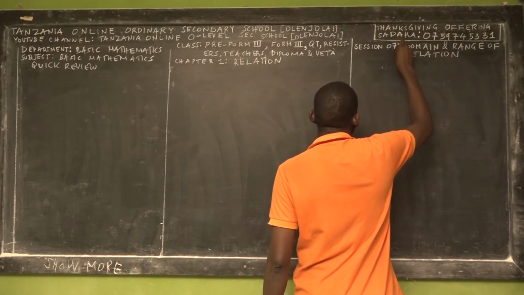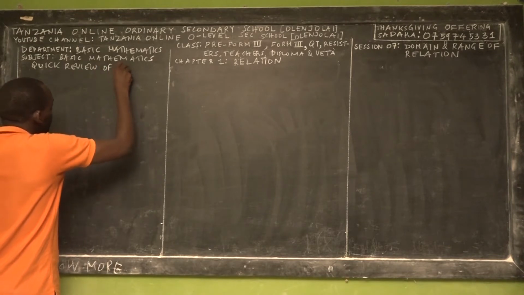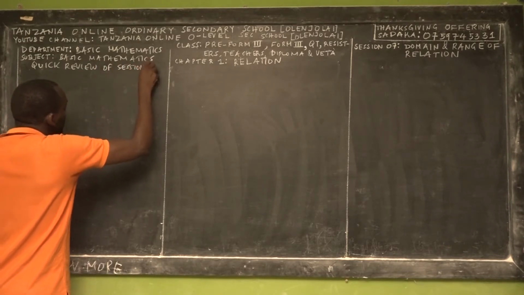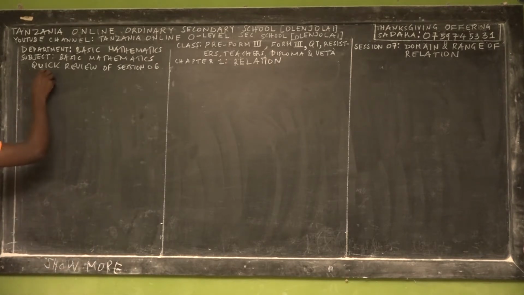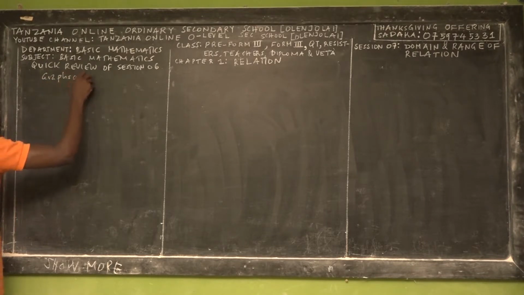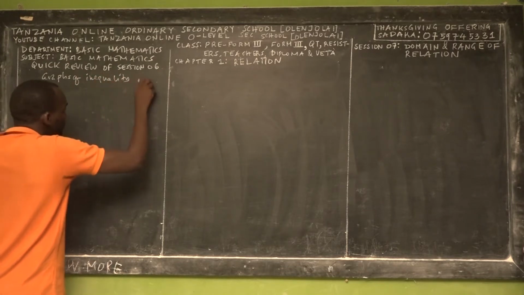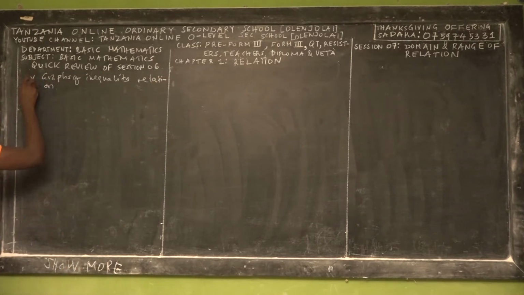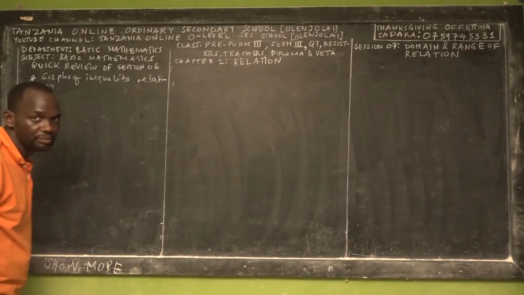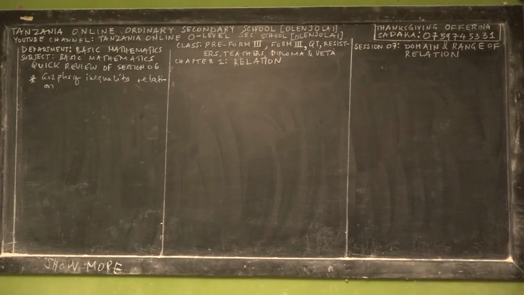So the quick review of session 6. What did we teach you in session 6? Basically, we've been concentrating on this subject called graphs of inequality relation. Graphs of inequality relation. So that's what we have been concentrating on.